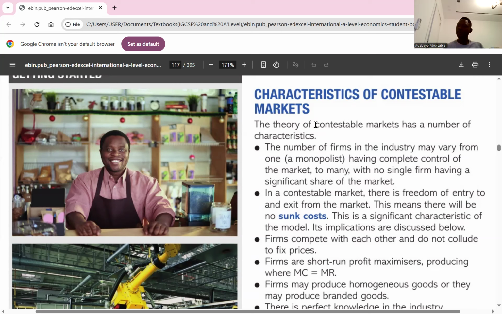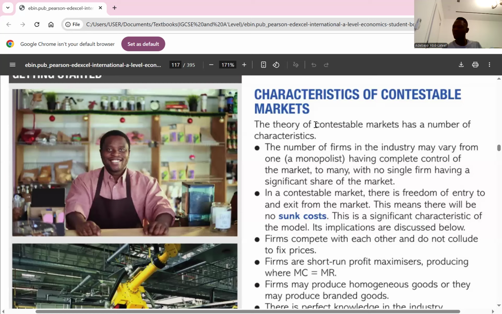Two, freedom of entry and exit from the market. That means firms can easily enter and leave the market without significant cost or obstacles. So in the contestable market, because there's free entry and exit, it simply means that no matter how much you spend, it's easy for you because it's going to be a very low cost. So the cost of entry and the cost of exiting is less. It means you can come in and go out at any point in time.